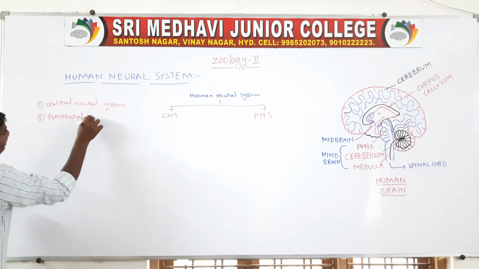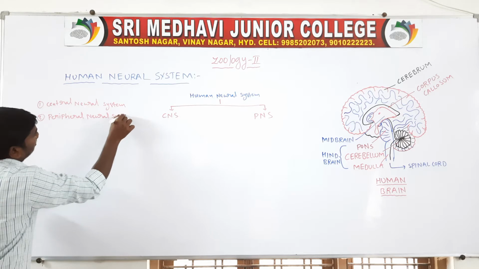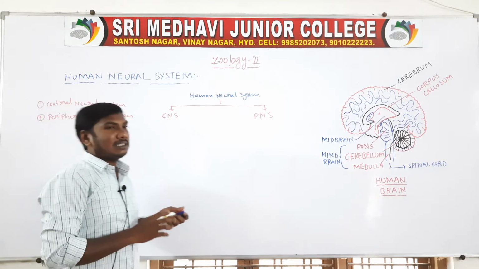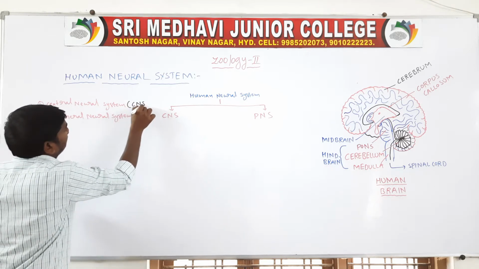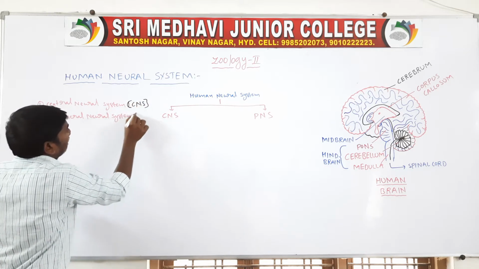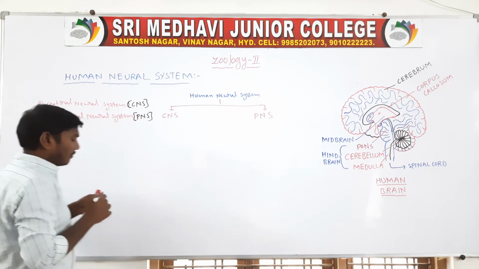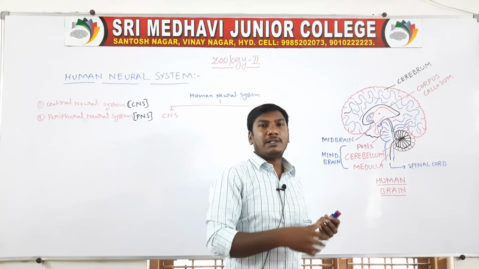Central neural system and peripheral neural system. So the central neural system means CNS, and the peripheral neural system means PNS. The human neural system consists of the central neural system and peripheral neural system.